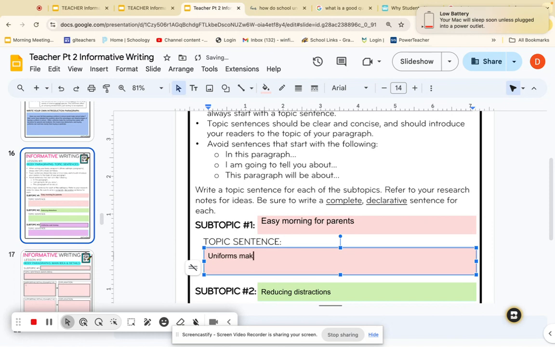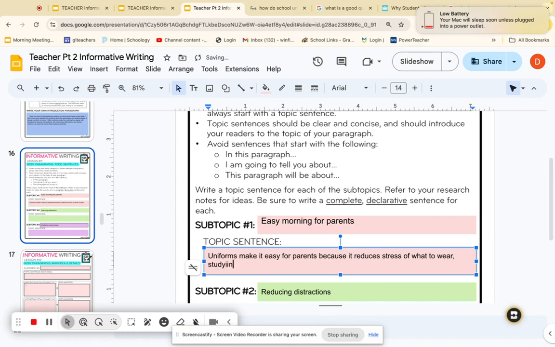Uniforms make it easy for parents because it reduces stress of what to wear.